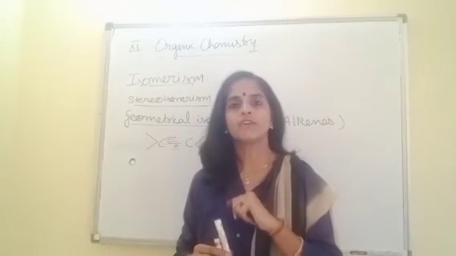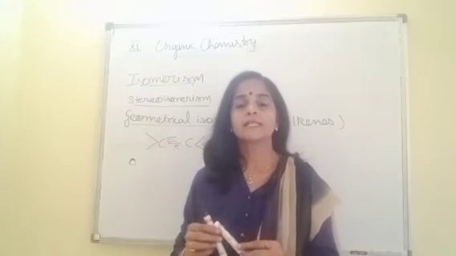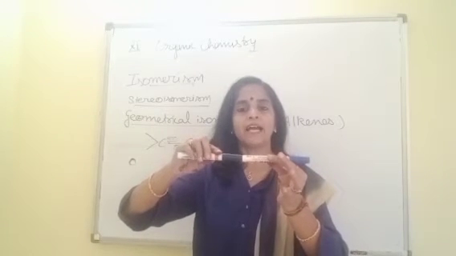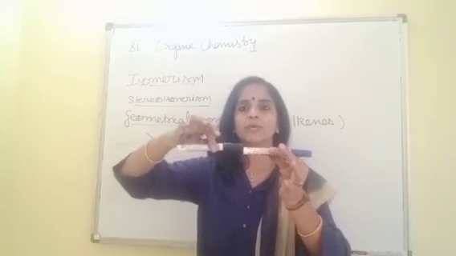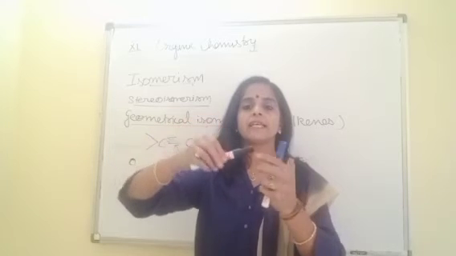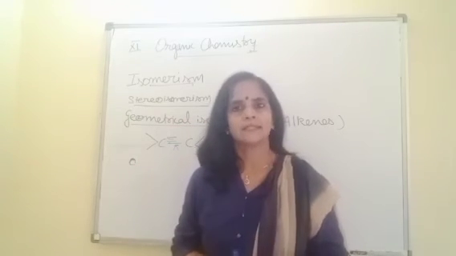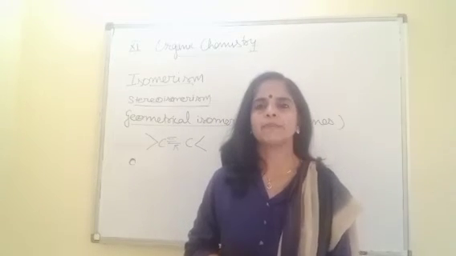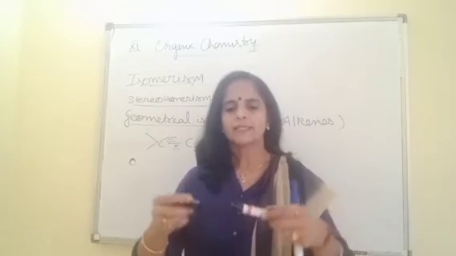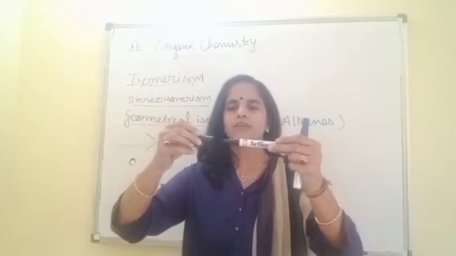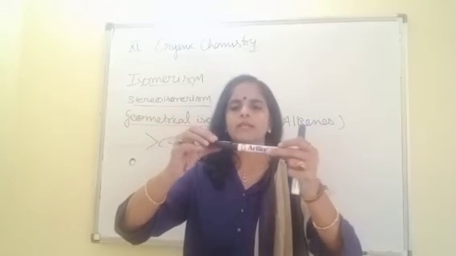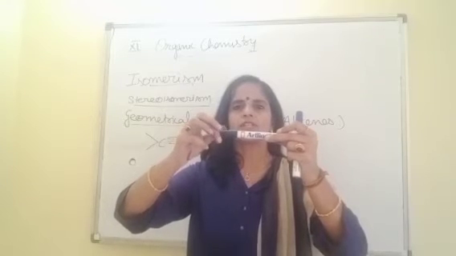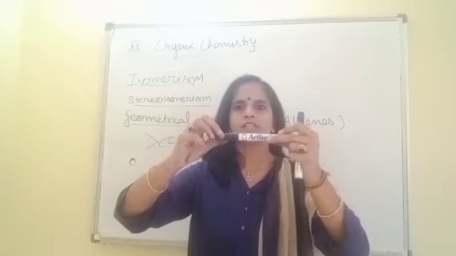Around a sigma bond free rotation is possible because in a sigma bond there is head-on overlap. And if head-on overlap is there, simply you can rotate it like this. Like if I talk about this, in this marker, if I want to explain this rotation, like if this is one orbital, this is coming from the other side, of course they would be symmetrical like this. So here you can rotate it like this. This rotation is possible. This free rotation is there.